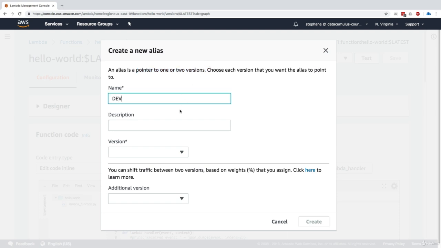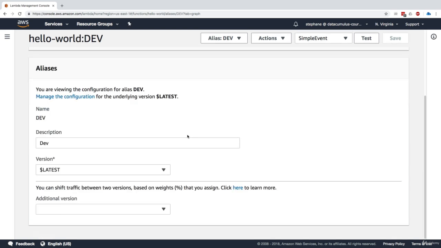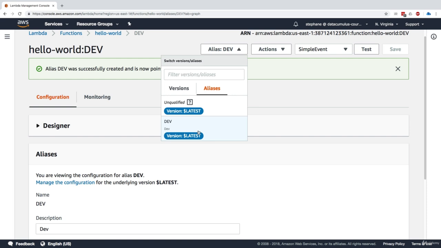So we'll create the dev alias. We won't provide a description, we'll just say dev, and the version we're pointing to is latest. That's just me choosing that my dev environment should always point to latest. And now I'll click on create. So now it says an alias dev was successfully created, and now it's pointing to the version latest. If we look at the ARN, we can see on the top right that we have the hello world dev alias pointing to, if we go back, go below, the version latest. So now we're able to manage the life cycle of this dev thing.